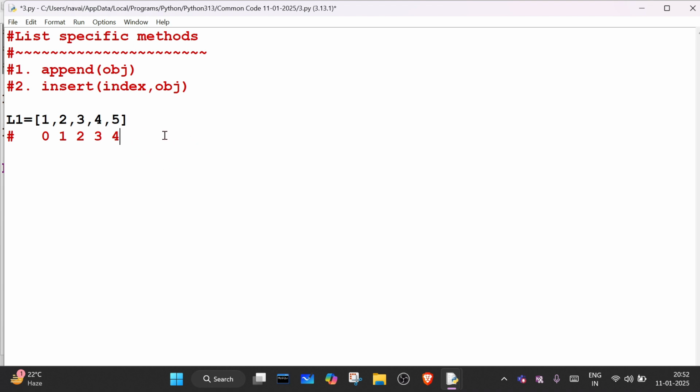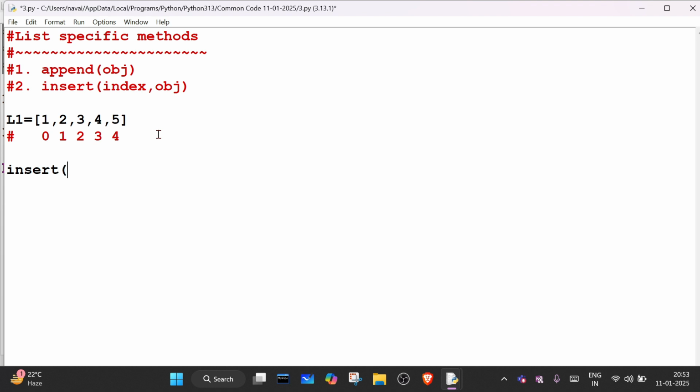So after 2, if I want to add one more element, the rest will shift towards the right, and it will add one more element at that position, and the index will increase. It is not that technical, it's really easy.